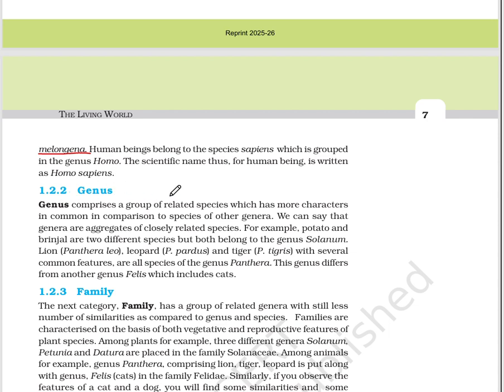Genus. A genus comprises a group of related species which has more characters in common in comparison to species of other genera.